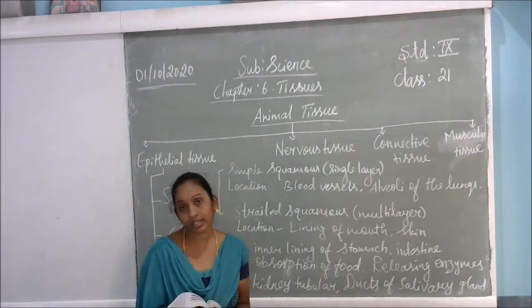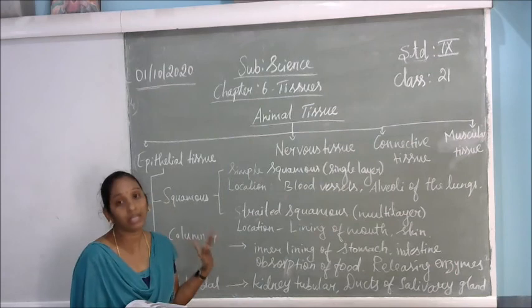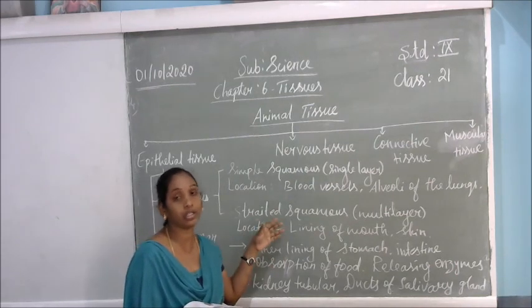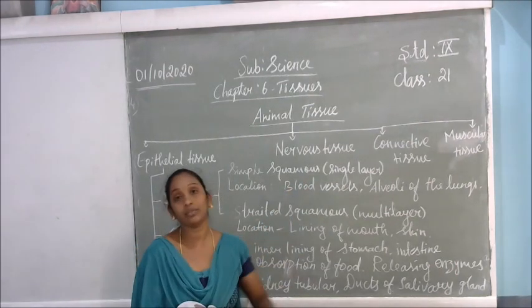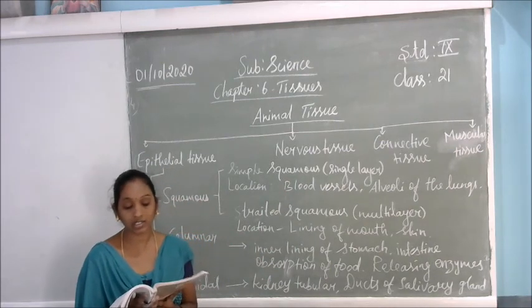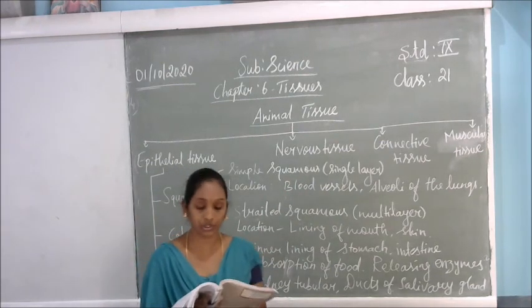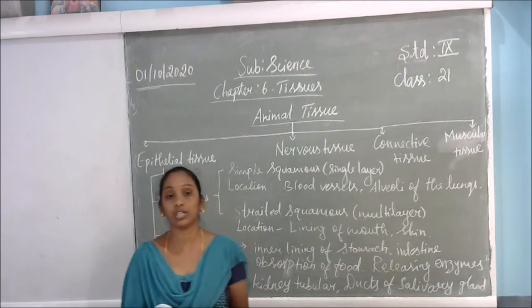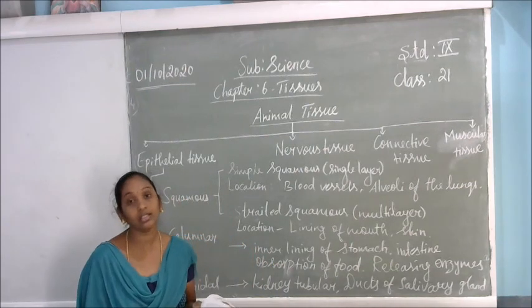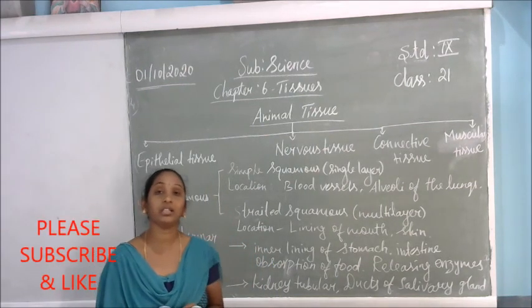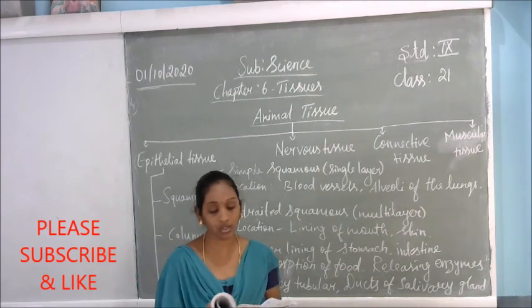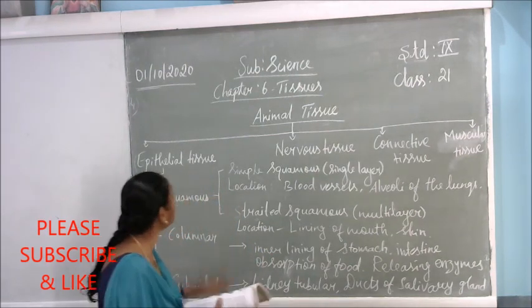So blood is one of the important connective tissues. What does it connect? It connects the blood cells, meaning it carries oxygen from one part of the body to all parts of the body. Because of that reason, the blood is a connective tissue. And muscle forms muscular tissues. All the muscle cells are joined together and make muscle tissue. Okay, so now one by one we will discuss the details.